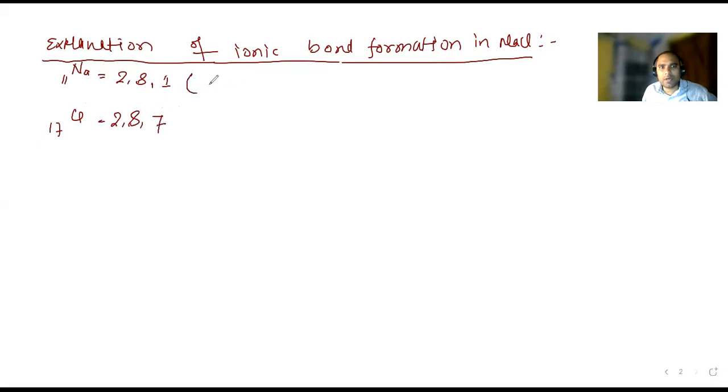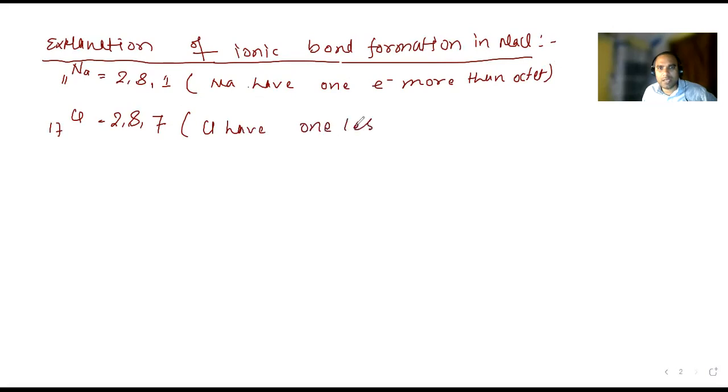Sodium, Na, has one electron more than octet. Cl has one electron less than octet. Because if sodium loses one electron, the 8 is left. If chlorine gains one electron, it will become the octet.